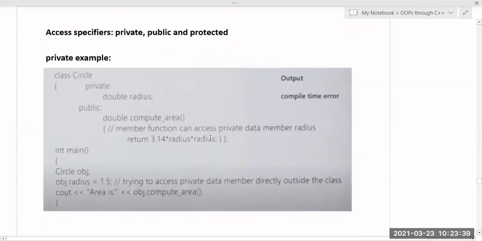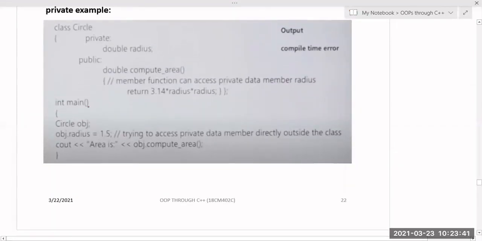This is about private. This is an example for private, like double radius. Within the private section I have mentioned the radius as private, but that private data I can access through the member function. So in double compute area, I can access the private member. A member function can access private data members, that is radius into radius, but here we are working outside the class.